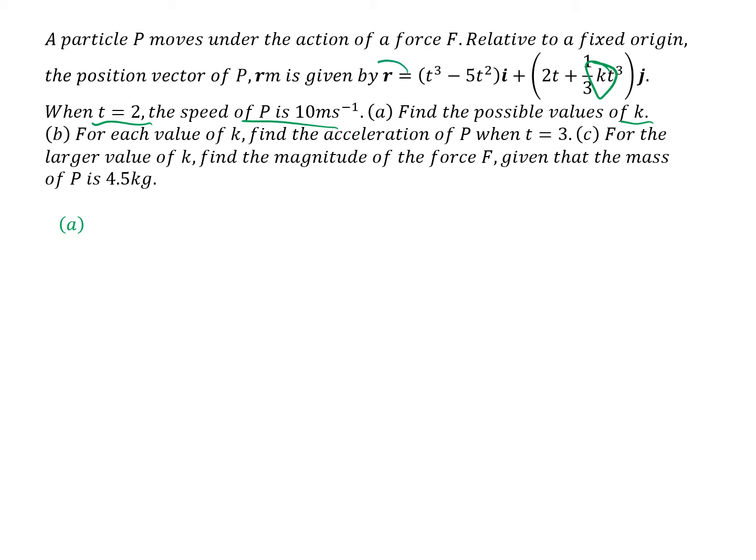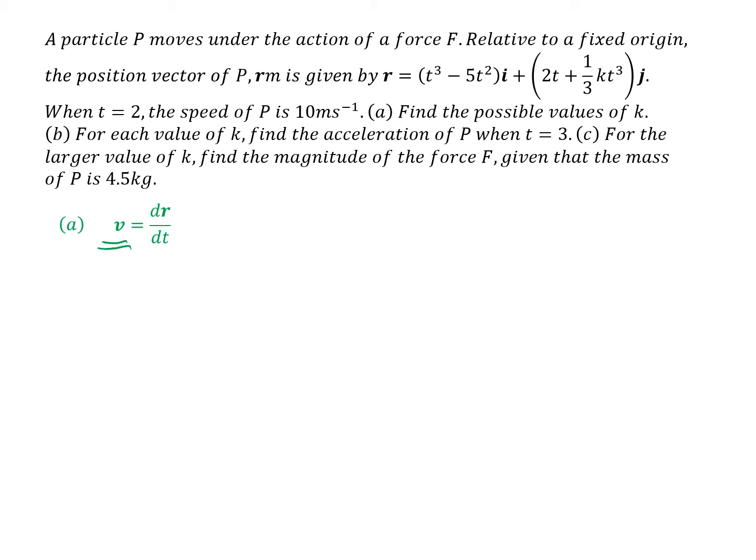Well, we know the position vector of P, so to find the speed of P, we differentiate. So v is dr/dt. We're finding the velocity here, firstly, not the speed initially.